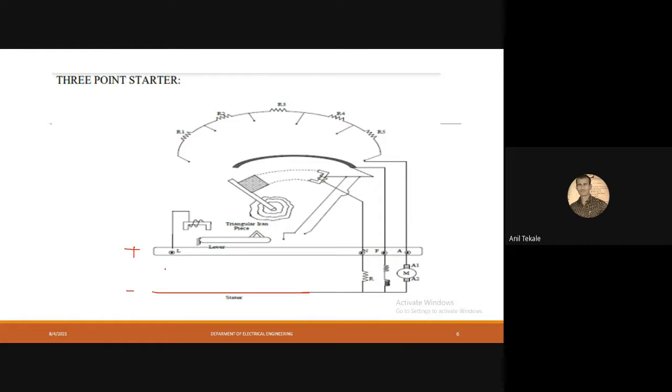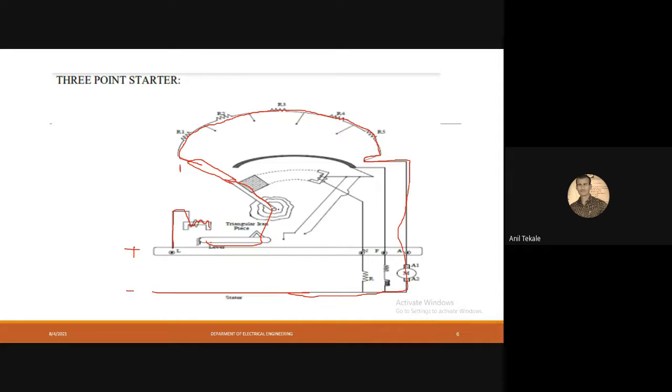Now how will it work? Whenever I give the supply to the starter, what will happen? My current will flow through this coil, then this way, and come to the rod, and the rod is connected this way. Now suppose at the first stage my rod is connected to terminal one. Then my current will flow through this resistance, this resistance, and this, finally come to the armature, and then to the end.